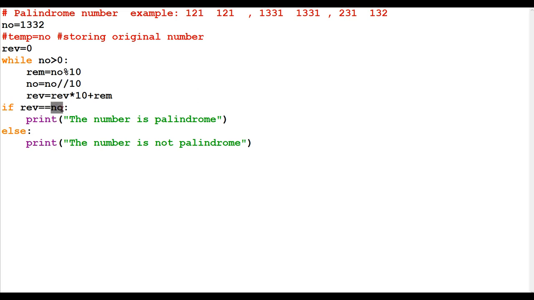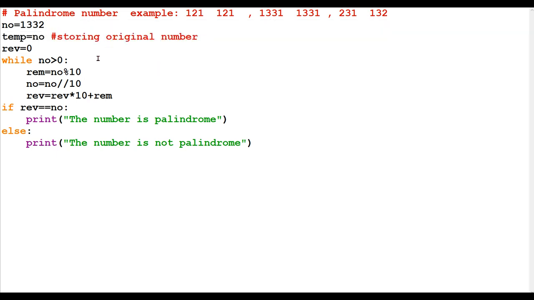And when we are comparing here, if you print NO here, you will get 0. And reverse is giving the correct answer of the reversed number. But NO is 0, so they are not matching. So the answer is always, the number is not palindrome. So now what we need to do is preserve the original number and then proceed. Before manipulating the original number in the while loop, we will save it somewhere for future use. For that purpose, I have taken temp over here. So NO's value is stored in temp.